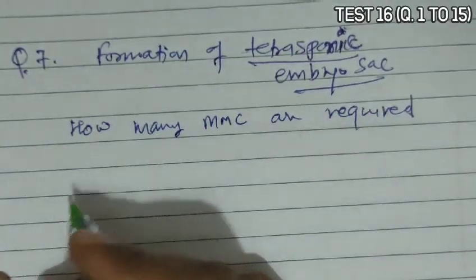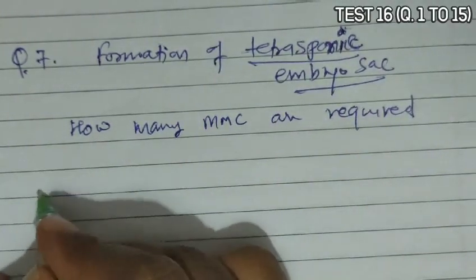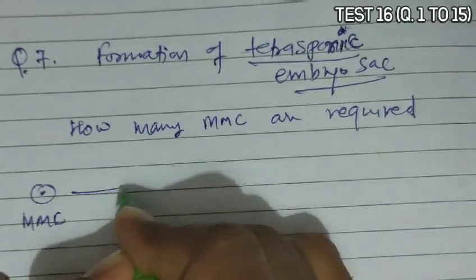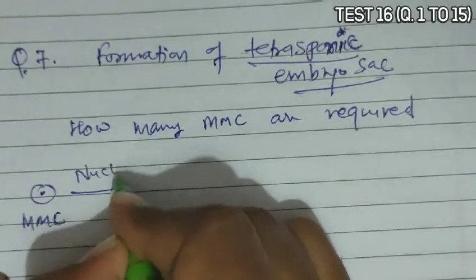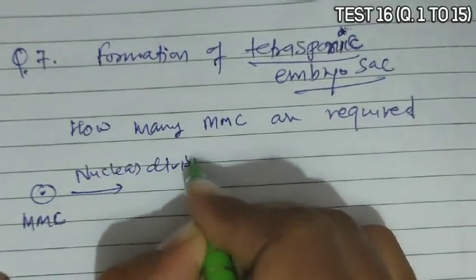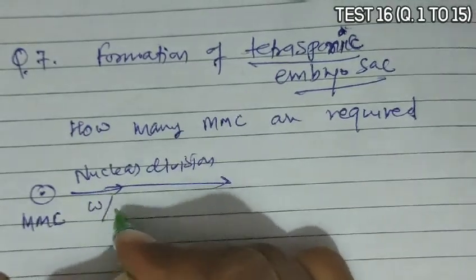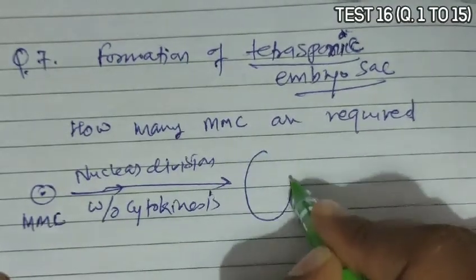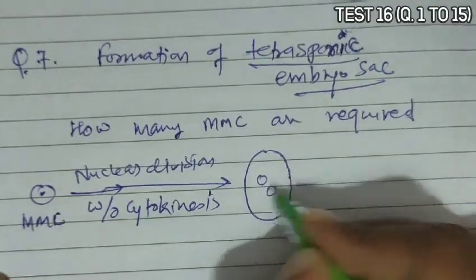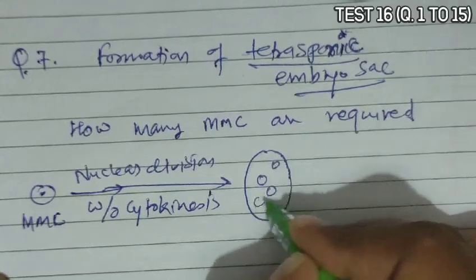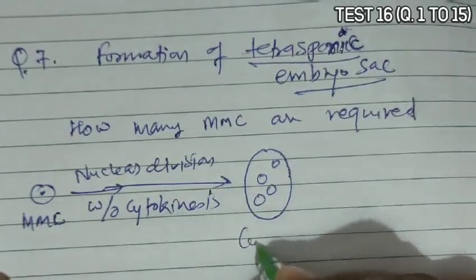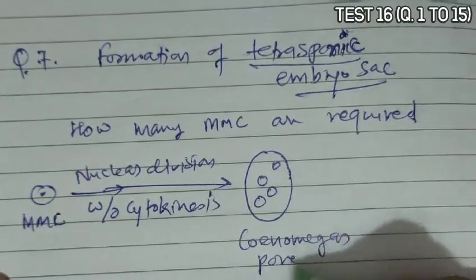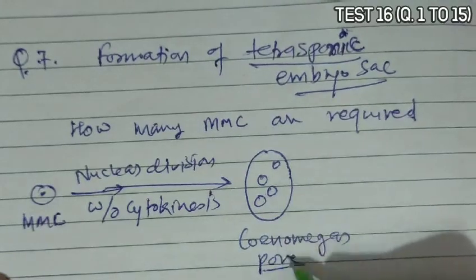If we talk about the tetrasporic embryo sac, first, one megaspore mother cell undergoes nuclear division without cytokinesis, meaning cytokinesis does not occur. So initially two nuclei will form, and these two nuclei will undergo division, and then a total of four nuclei will form. Sorry, meiosis is occurring, so four nuclei will form, that is a coenomegaspore.